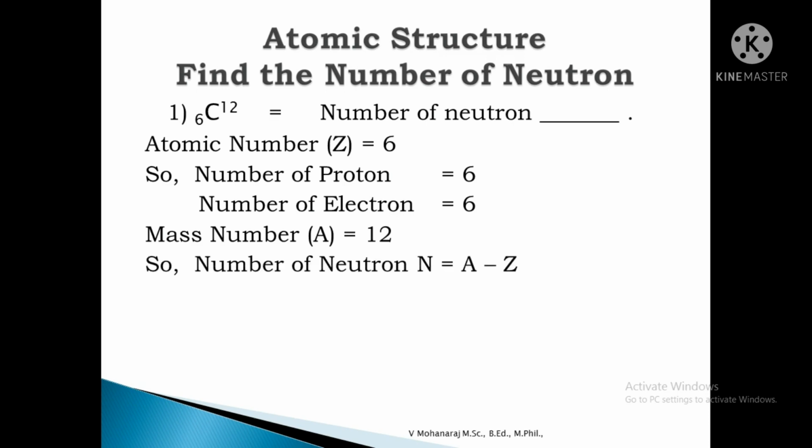So number of neutron n is equal to A minus Z, where A is the sum of proton plus neutron, and Z gives the number of proton. So 12 minus 6 is equal to 6. So the number of neutron in carbon 12, 6 is equal to 6.